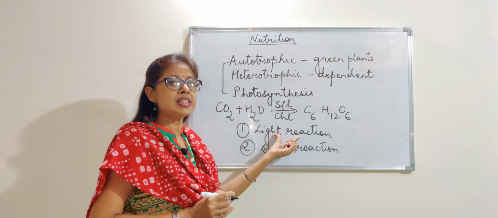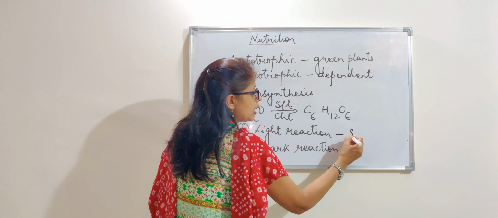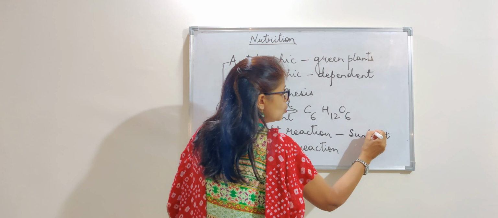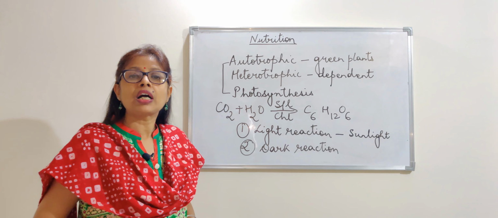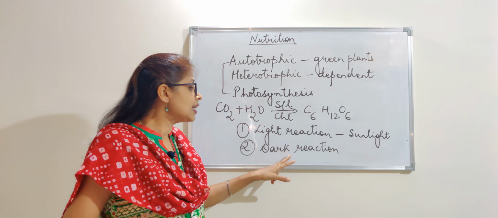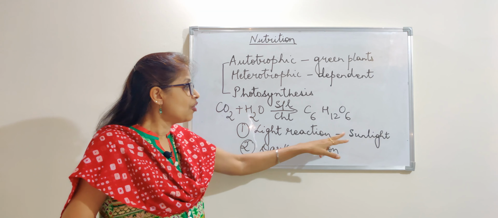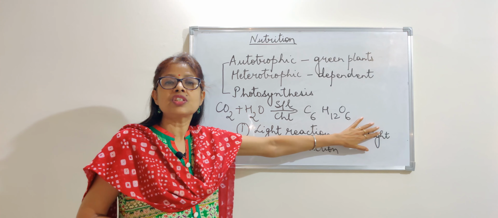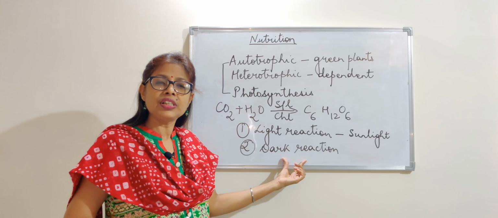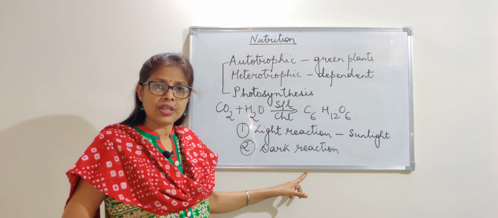Light reaction is that part of photosynthesis which takes place in presence of sunlight. That means without sunlight, this part or this process will not take place. And dark reaction is that part of photosynthesis where even if sunlight is not there, that means the sun has set, still it will take place. So, light reaction and dark reaction.